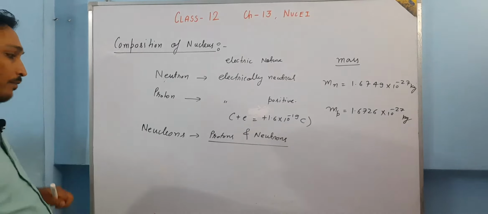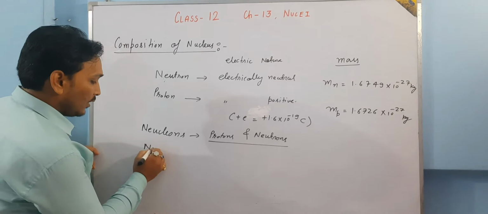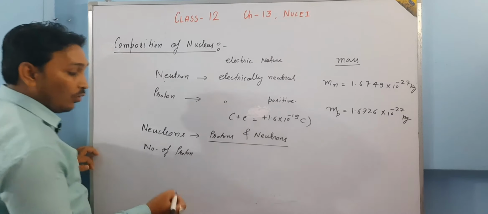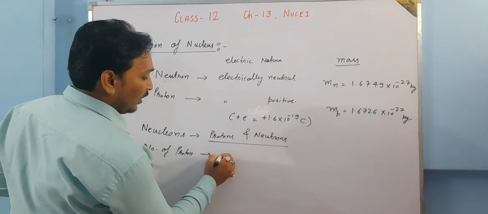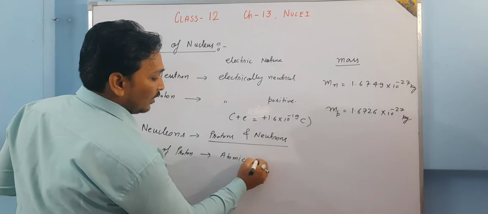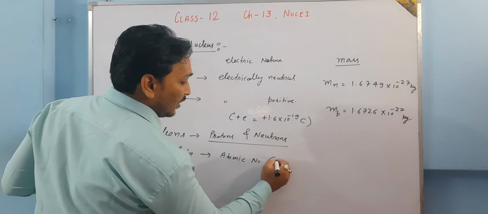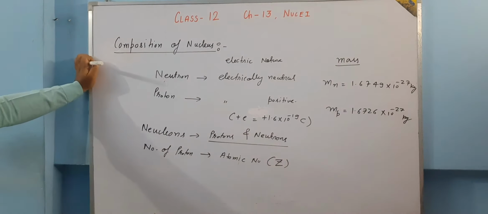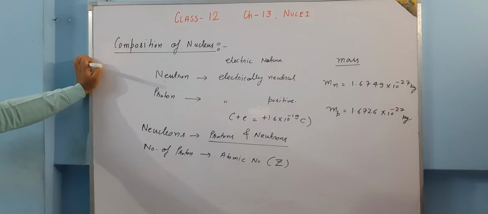Now the number of protons a nucleus has is called its atomic number, and it is represented by Z. The number of protons which a nucleus has is called its atomic number.